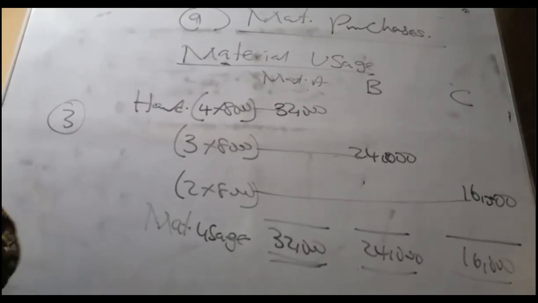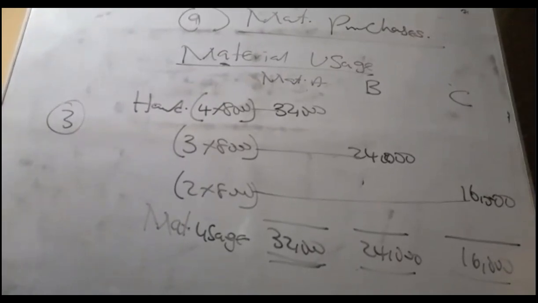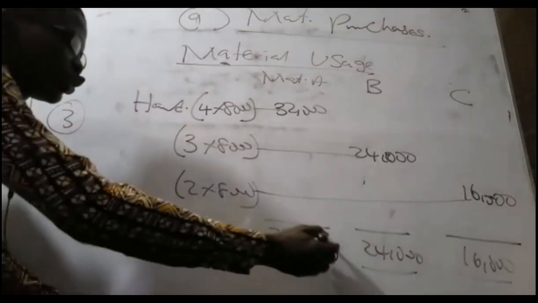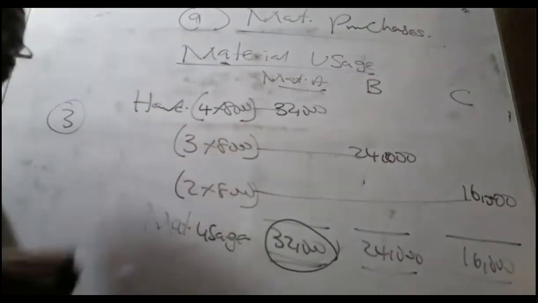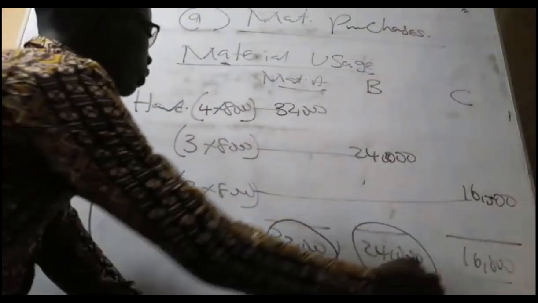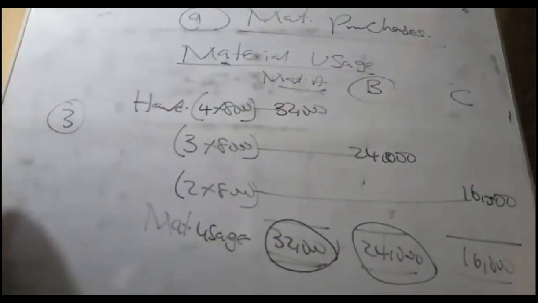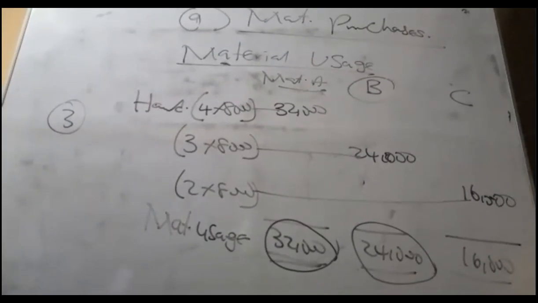Now let's go to the main question. The question said that we should prepare material purchases. So now that we know that we need 32,000 units of material A before we can produce, 24,000 of material B, and 16,000 of material C, we should ask ourselves, should we go and buy all of them, or do we have some there?